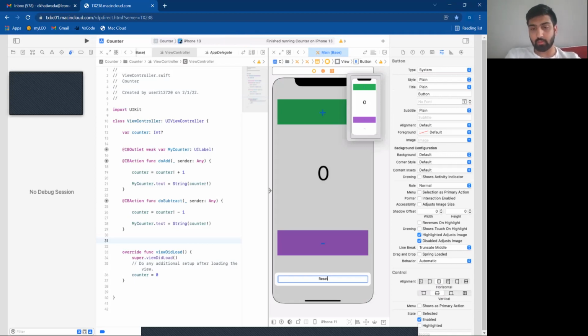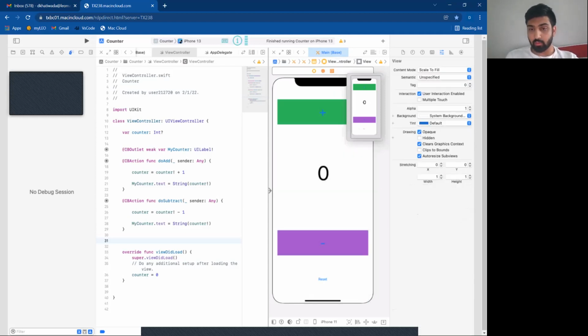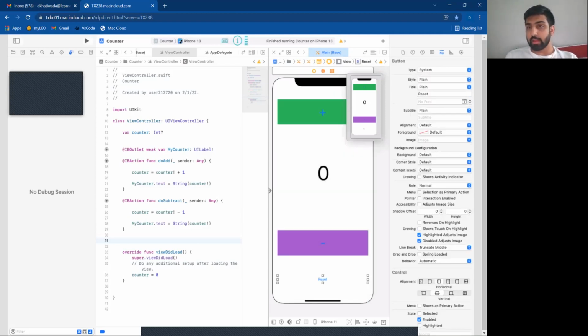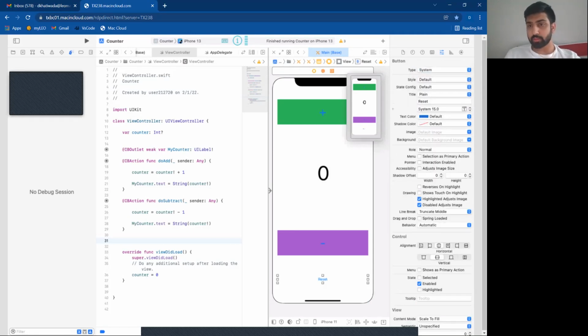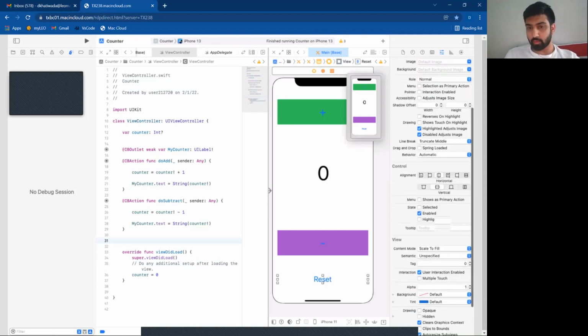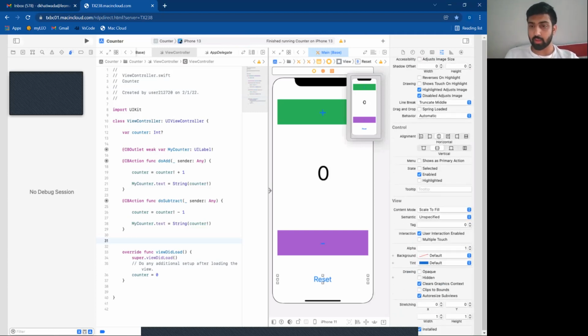Since it's a reset button, I'll do the reset button to make it look a little bit beautiful and a little bit bigger. I go to a style. Instead of plain, I'll go for default, where it will give me option to change the system font, and I will go a little bit higher so I can make it seem like there's a reset button down there. So 30 looks good. I would want to have a beautiful color on it. Since it's a reset button, I would like to put the red color on it.